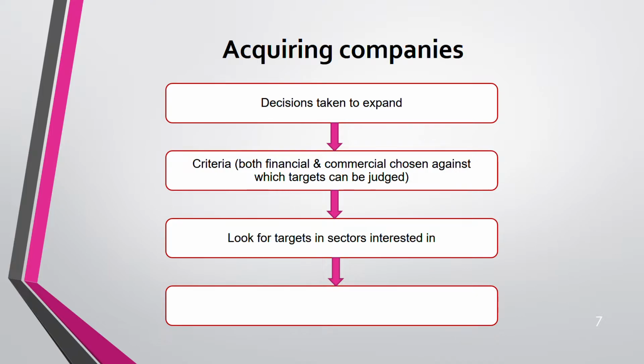Then look for targets in the sectors. You have to look for those targets. Who are the target companies that you're targeting in that sector? And finally, compare the target with your criteria. Do they fit with the criteria? If yes, you acquire them. If not, you don't. This is how acquisition normally works. In the exam, you don't have to write all this, by the way. I'm just making acquisition easier for you to understand.